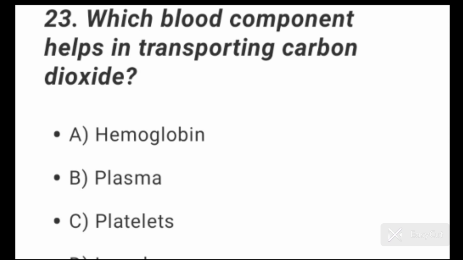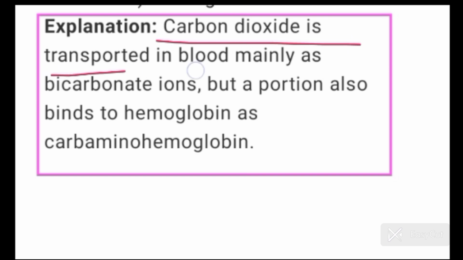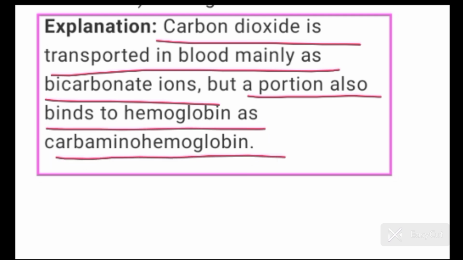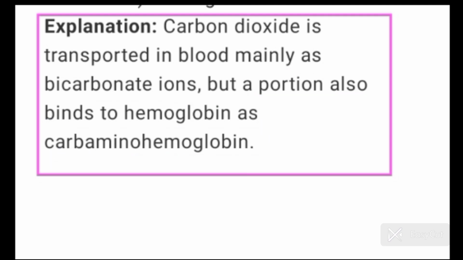Question number 23. Which blood component helps in transporting carbon dioxide? Hemoglobin, option A is the correct option here because hemoglobin is the component of blood which helps in transporting carbon dioxide. Carbon dioxide is transported in blood mainly as bicarbonate ion, but a portion also binds to hemoglobin as carbaminohemoglobin. देखिए 70% कार्बन डाइऑक्साइड बाइकार्बोनेट आयंस की फॉर्म में ट्रांसपोर्ट होती है, but 20 to 25% of carbon dioxide binds to hemoglobin as carbaminohemoglobin. Okay.